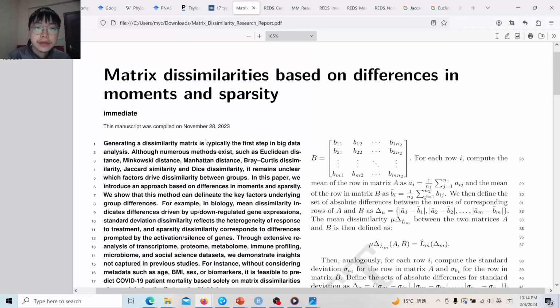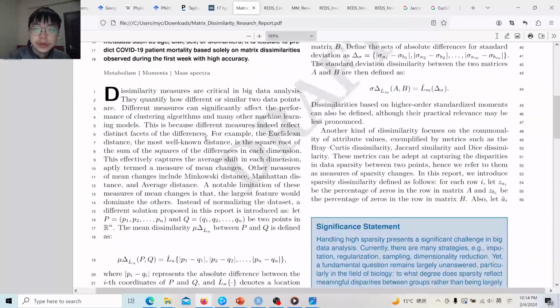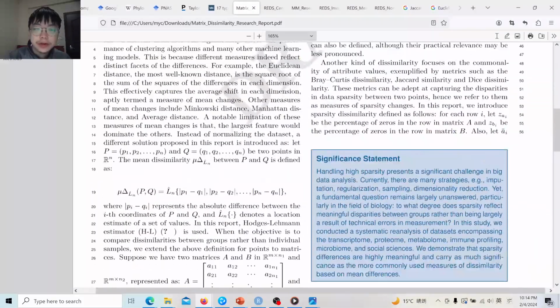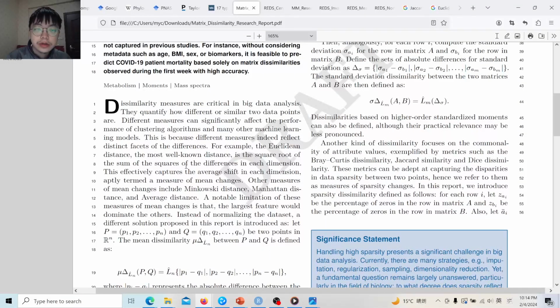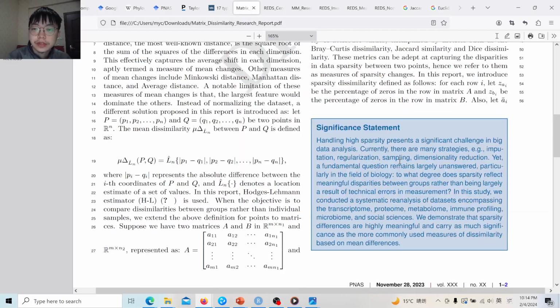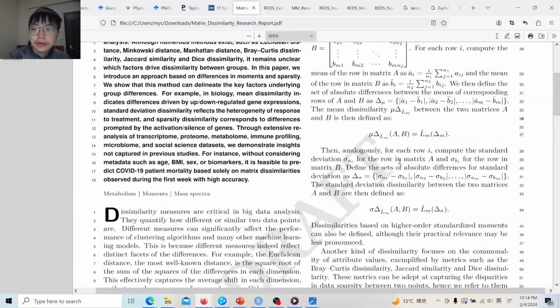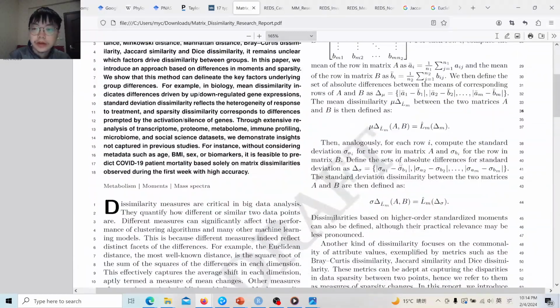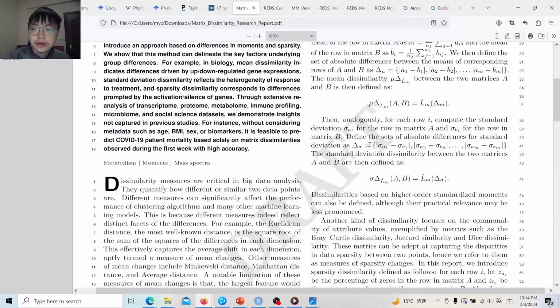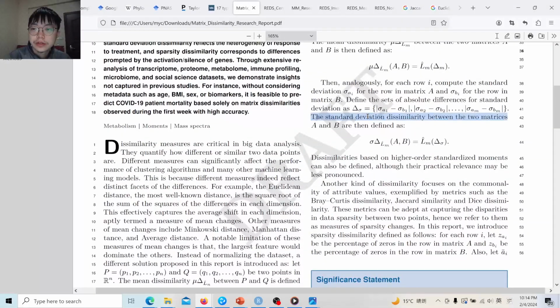And then the second paper is mass dissimilarity based on differences in moments and sparsity. Here we show that current dissimilarity approaches can be generally classified into two approaches. One essentially reflects the differences of mean, and another essentially reflects the sparsity differences. And then we further define new mean dissimilarity and sparsity dissimilarity, and also dissimilarity with higher order moments, for example based on standard deviation dissimilarity.